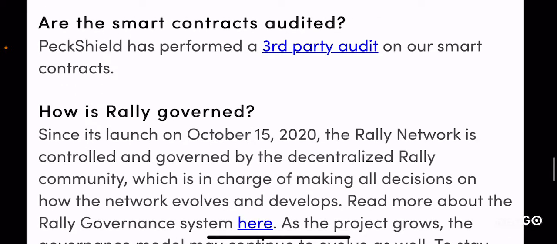Are the smart contracts audited? PeakShield has performed a third-party audit on our smart contracts. Again, PeakShield is one of the most reputed auditing firms in the industry, and them auditing the Rally platform or Rally protocol is definitely reassuring information, but although audits don't really guarantee any form of success with the smart contract platform, it's still reassuring to know, right?